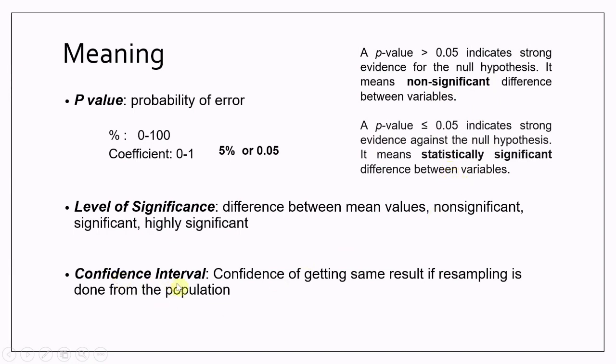Then there is one more terminology, the confidence interval, that simply indicates the confidence of getting the same result if we go for resampling again from the population. A 95% confidence level indicates that out of 100 resamplings, 95 times we will get the same result.